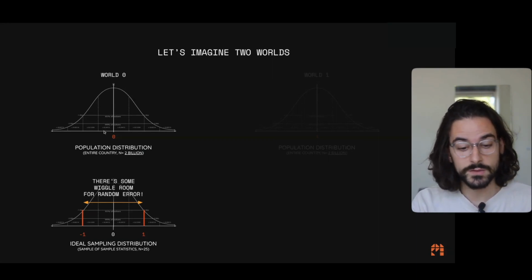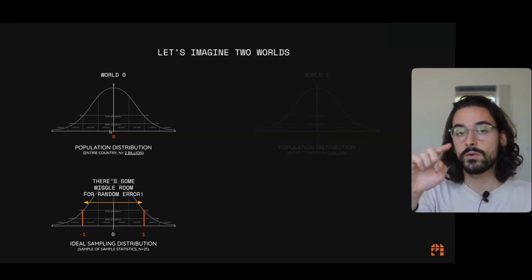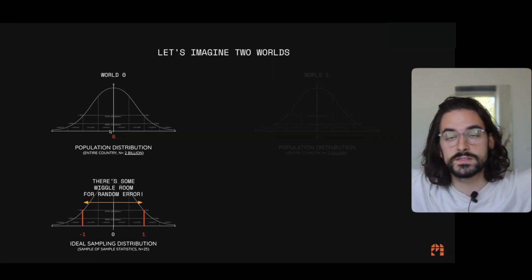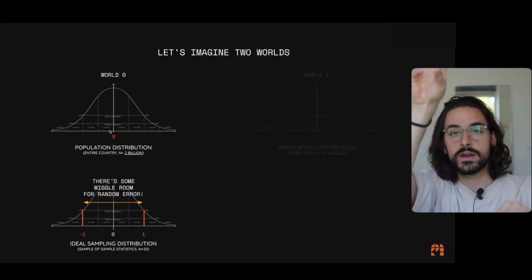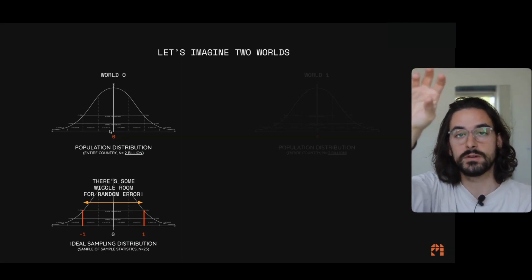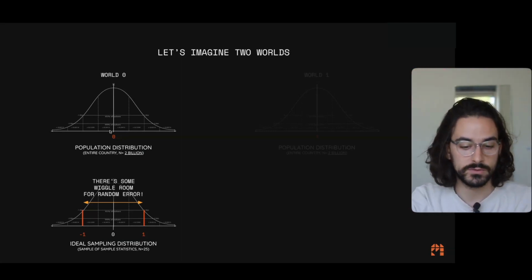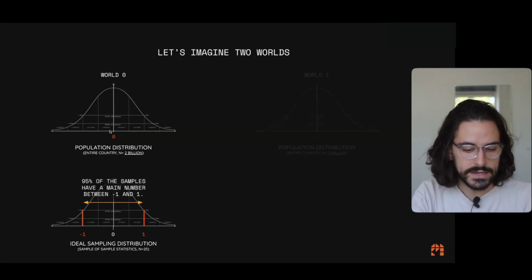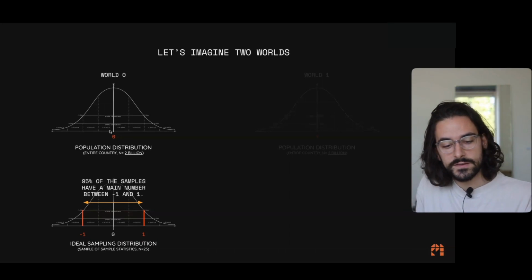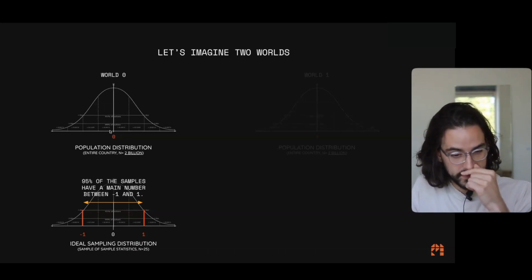But all in all, the average is 0, right? Because we know that this is the value, that if we were to go in the population and measure everyone's depression and add it all up and take the average of everybody, that would have been 0. So Instagram would have 0 effect on people's depression in this hypothetical world. Nice. So in this case, 95% of the samples have a mean number between -1 and 1, okay?